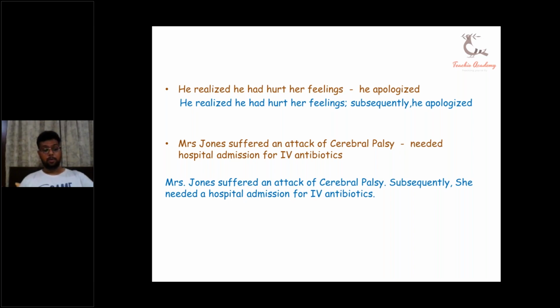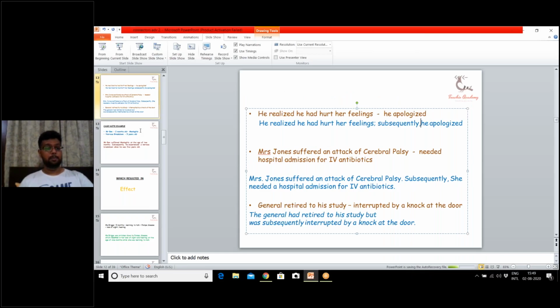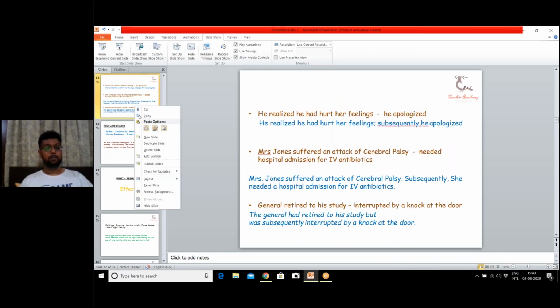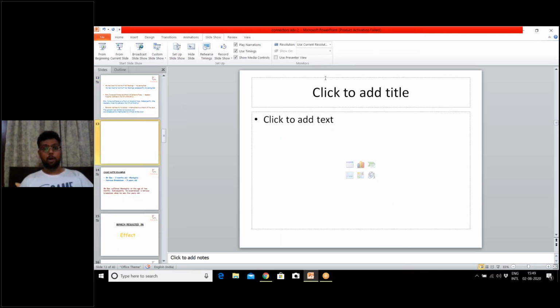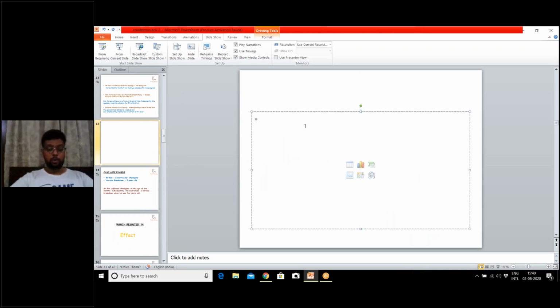Now, I want to show something to all of you. What you can do is use a semicolon, connector, comma.